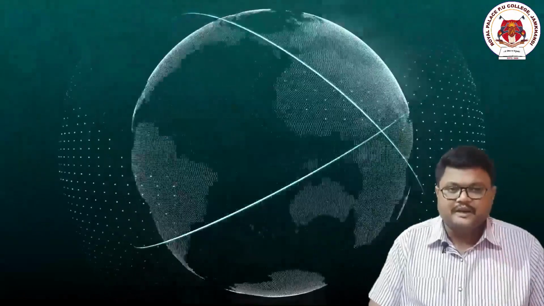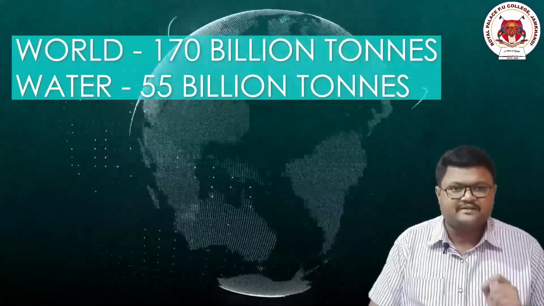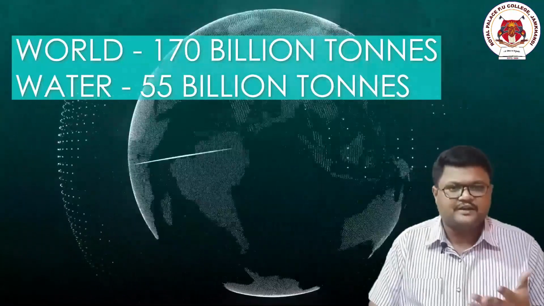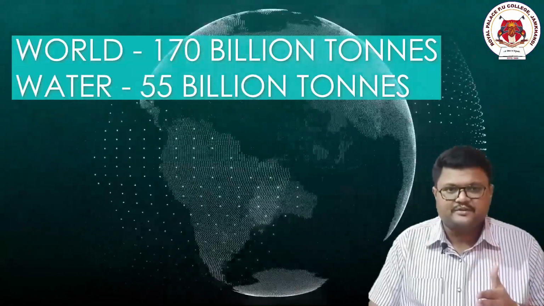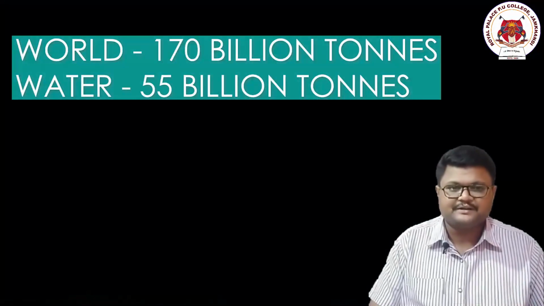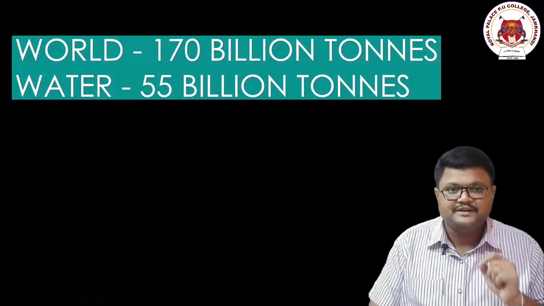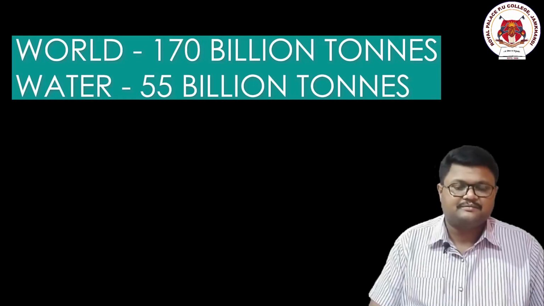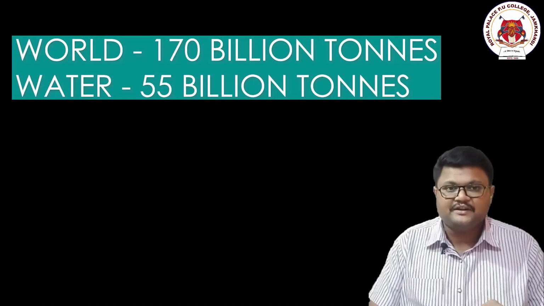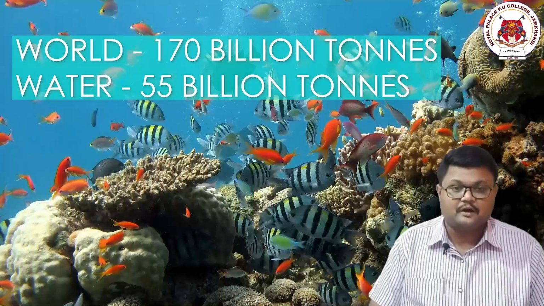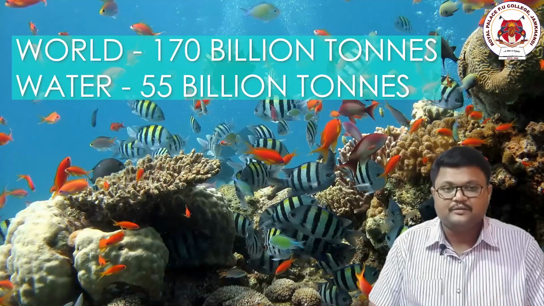Now, an interesting fact: in the entire biosphere, in the whole world, how much organic dry matter can you imagine is produced? It is approximately 170 billion tons per year. It's very huge. Our earth has two divisions, 70% water area and 30% land area. By the statement of 170 billion tons of organic matter production, one can easily think that the highest organic production will be done by the 70%, that is the oceanic or water levels, or the organisms or plants produced in the water.